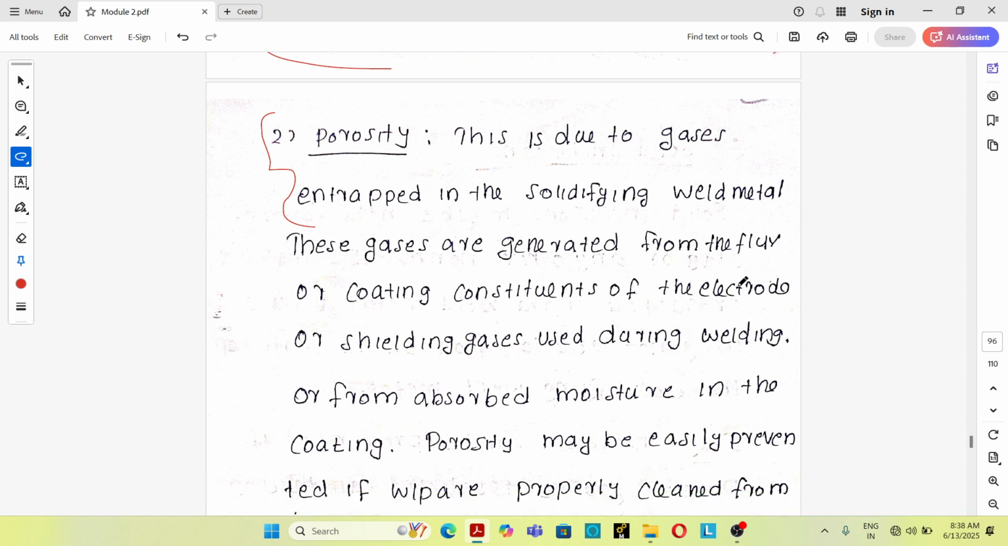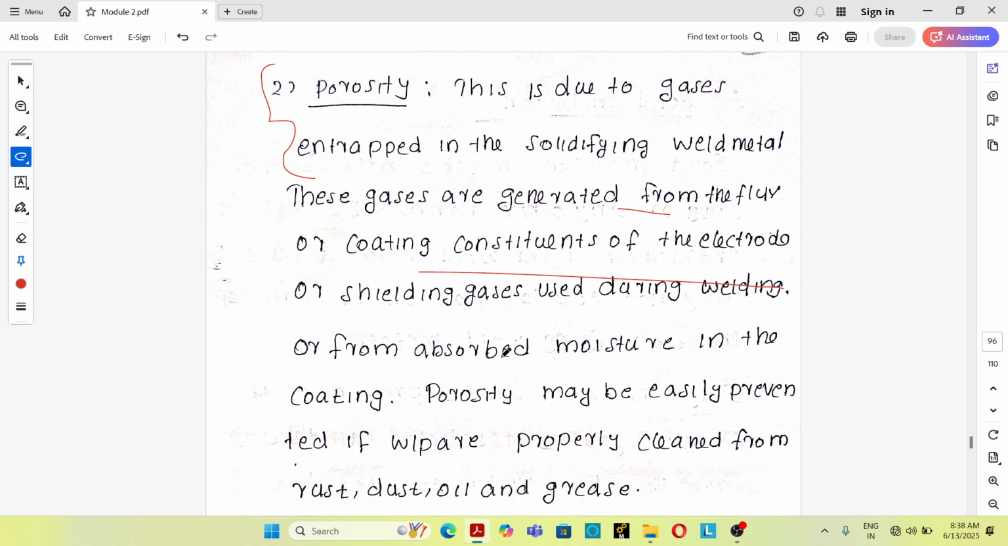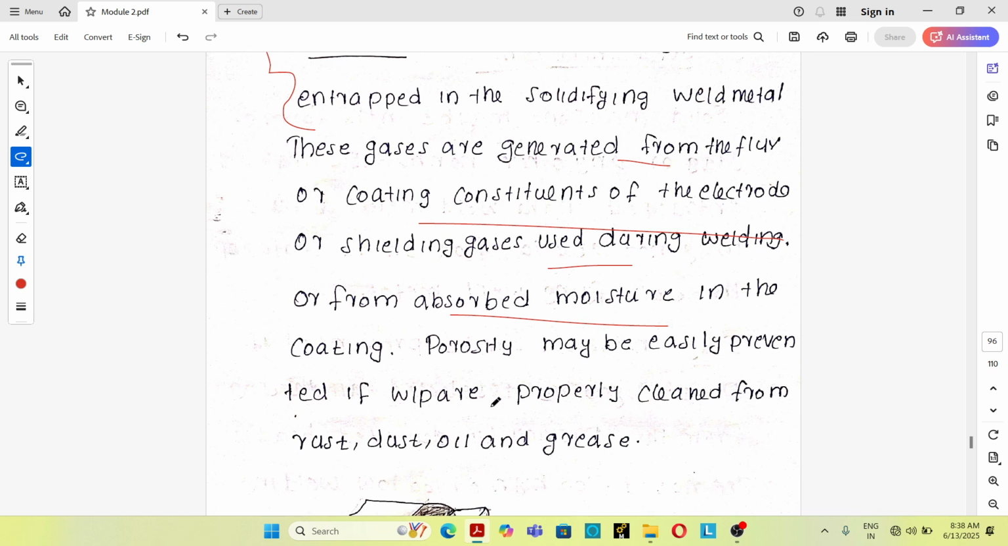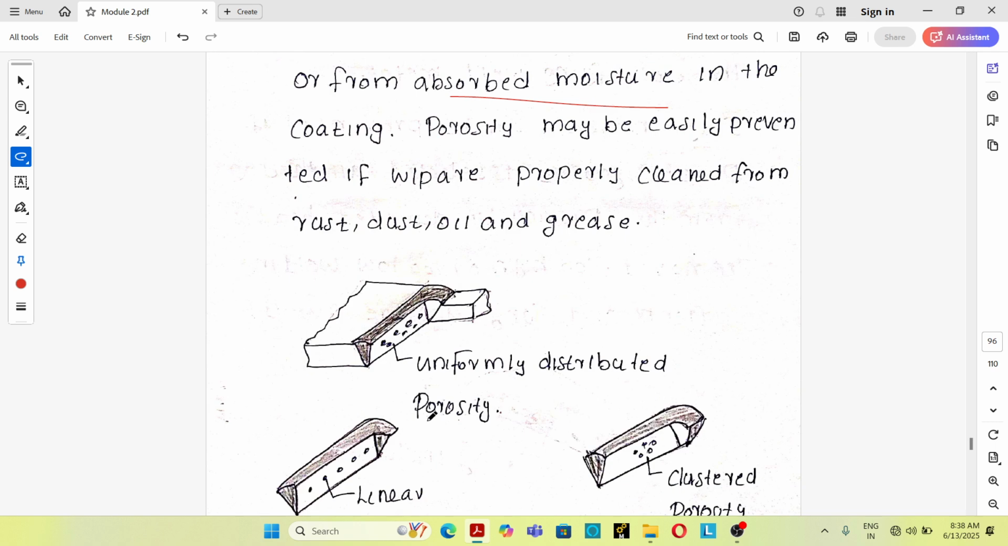These gases are generated from the flux or coating constituents of the electrode, shielding gas during welding, or from absorbed moisture in the coating. So these are the sources from which the gases are absorbed by the molten metal. See, porosity may be easily prevented if the workpiece is properly cleaned of rust, dust, oil and grease. Before the welding process, if you clean the workpiece properly, porosity can be avoided.